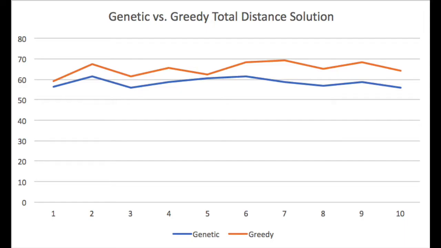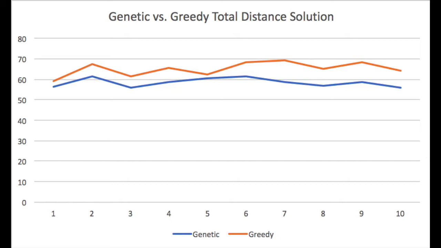We performed a statistical analysis by running each algorithm 10 times with 1,000 iterations for each run. The first time the genetic and greedy were run, RNG10 was used to ensure that the points would be the same for each model so that they could be correctly compared to each other. For each run after, the value in the RNG operator was increased by an increment of 5. The total distance and runtime were collected and the averages and standard deviations were calculated for both.